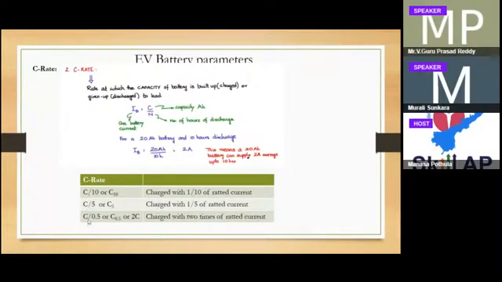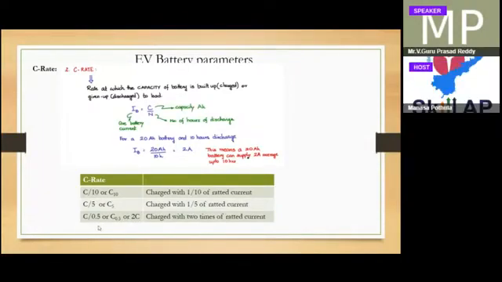Again, C 0.5 means C times 0.5, which is 1 by 2. C upon 1 by 2 is nothing but 2C. So you can charge with 2 times the current. If you push more current, you can charge in very less time. If you are drawing more current, it can withstand for less time.